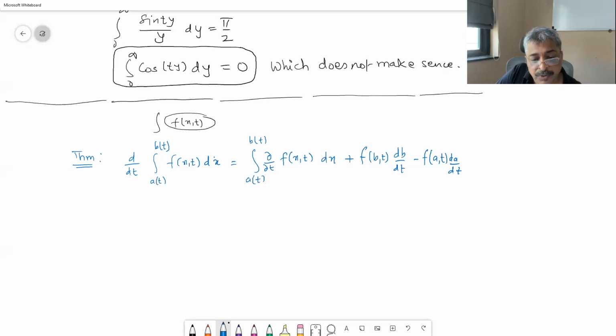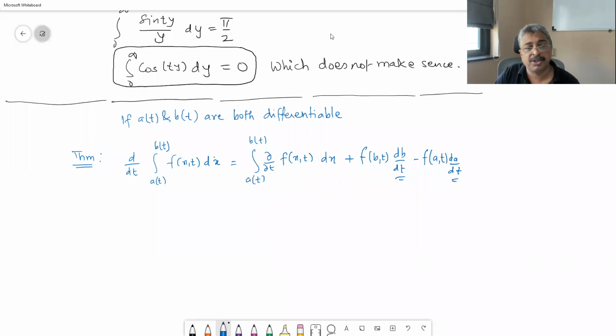Maybe before this, what we should write is a statement. What about a(t) and b(t)? If a(t) and b(t) are both differentiable. Why? Because we are using the derivatives here, so they must be differentiable functions. Then this holds, if the following conditions are satisfied.